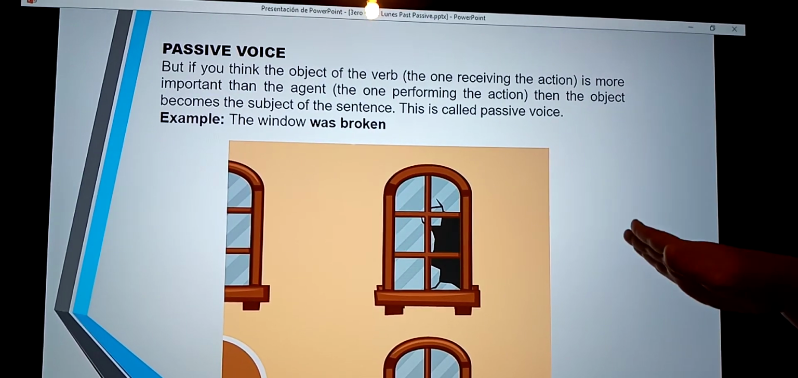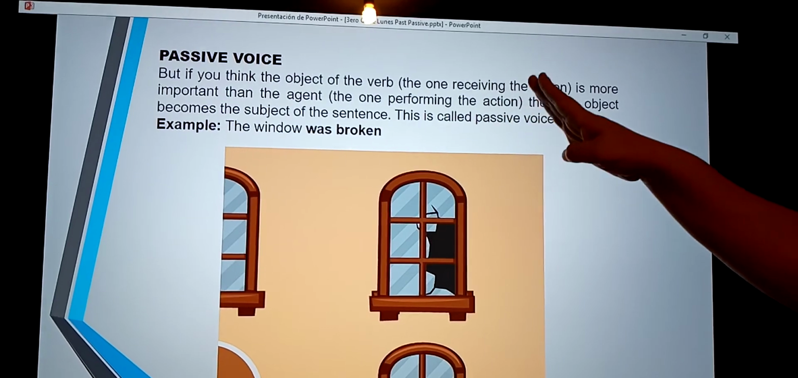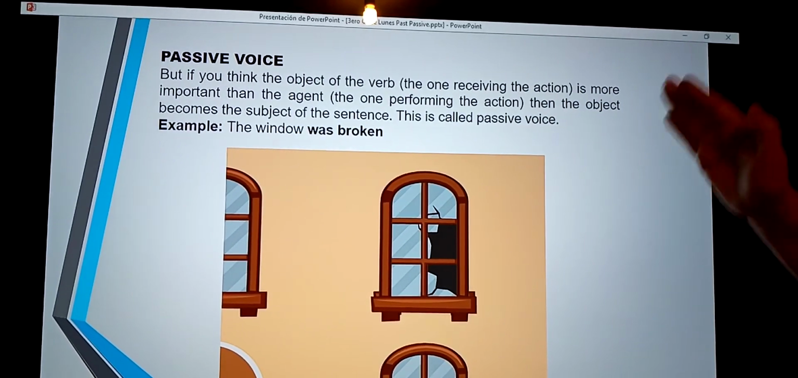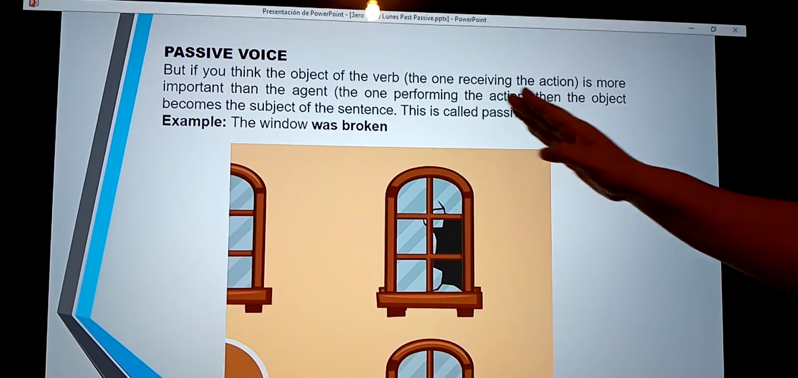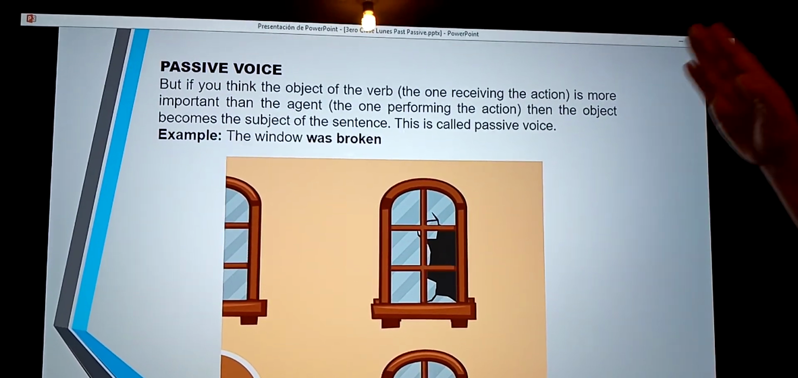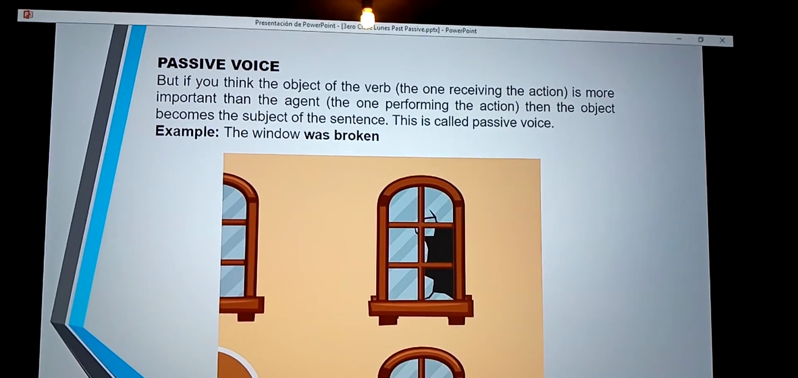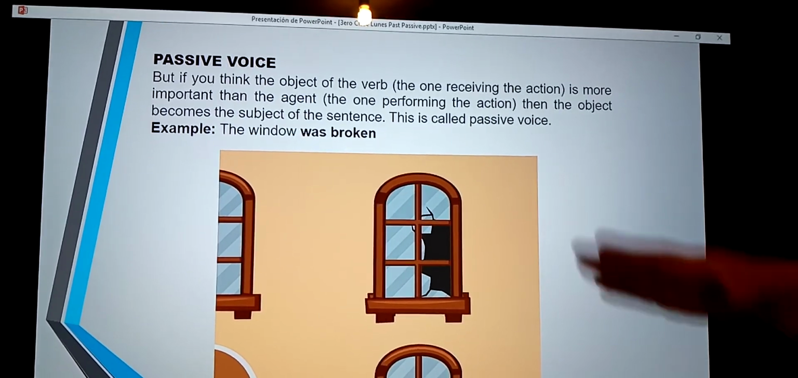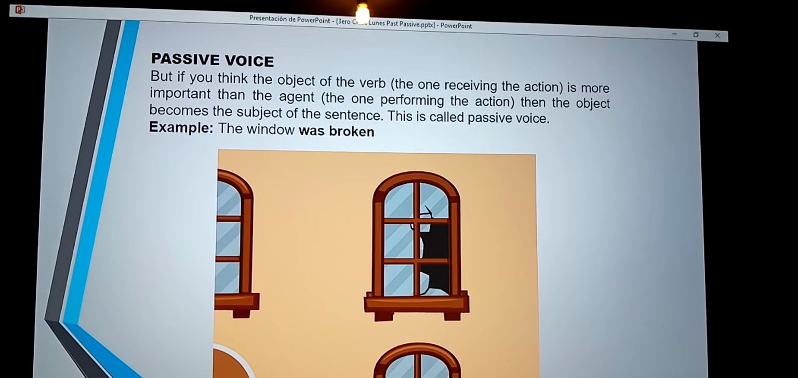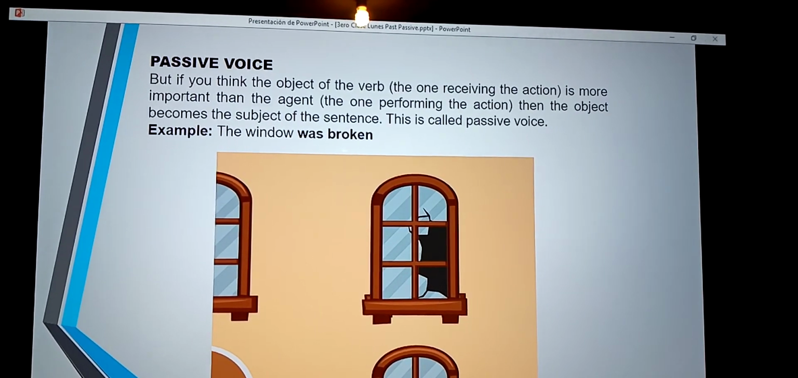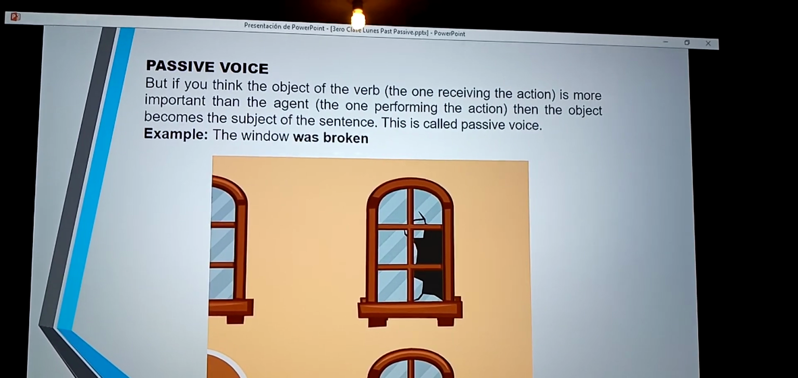The passive voice: the object of the verb, the one receiving the action, is more important than the one performing the action, so the object becomes the subject of the sentence. This is called passive voice. And look at the example: The window was broken. This is the passive voice. The window was broken. Okay?